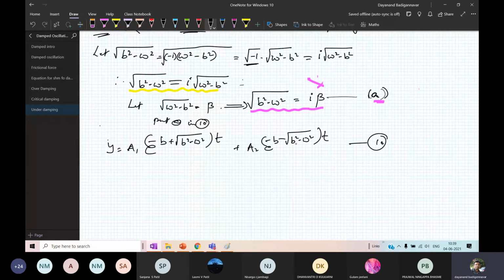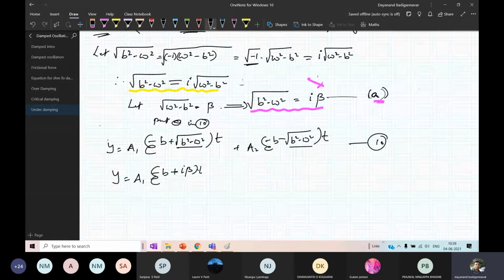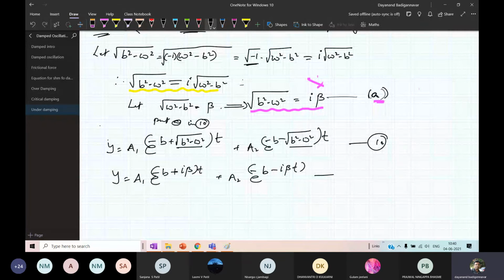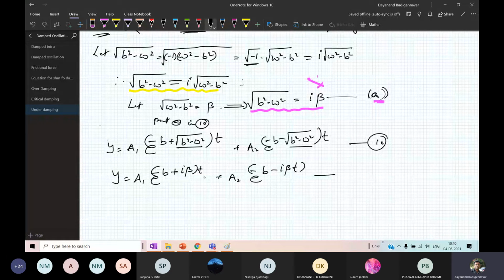Here what you have to do, root of b square minus omega square, put I beta for all of this. Therefore y is equal to a1 into e raised to minus b plus I times beta into t, plus a2 into e raised to minus b minus of I beta into t. So this is the rewritten form of equation number 10.